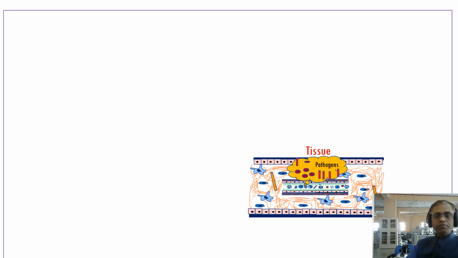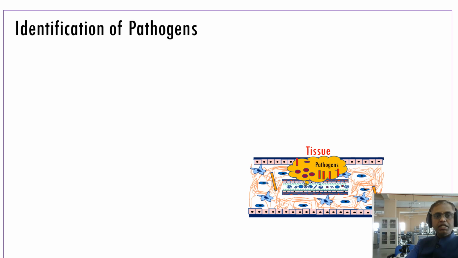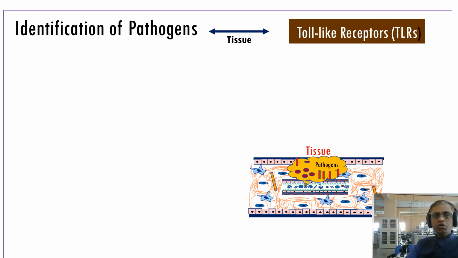So let us study the outline of inflammation. So this is the tissue. We have 4 types of tissue: epithelial tissue, muscular tissue, connective tissue, and nervous tissue. Any type of tissue, the pathogens can enter. So immediately our body will identify the pathogens. The question is, who will identify the pathogens? Our body has toll-like receptors or pattern recognition receptors. So that will identify our pathogens.